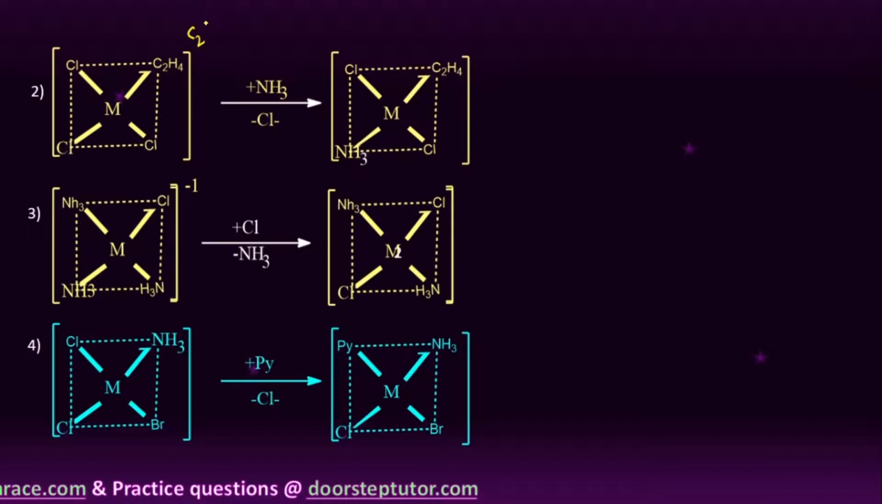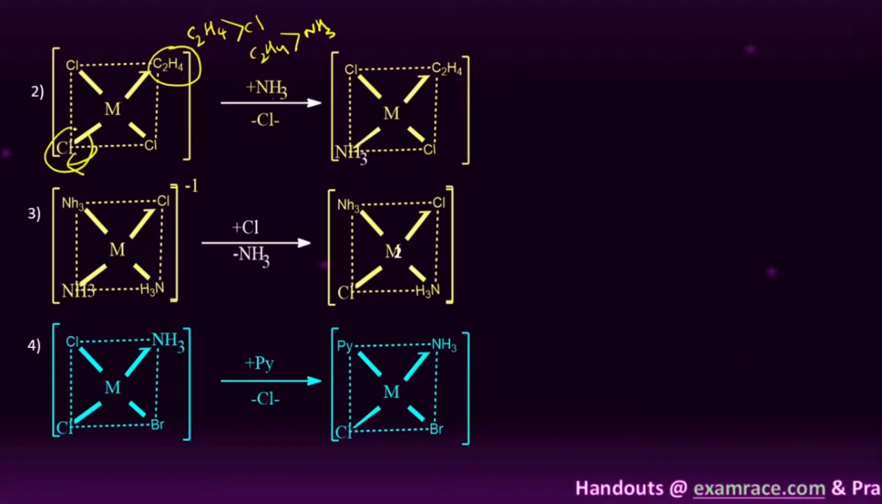So obviously it leaves the group which is present opposite to the C2H4. So here the Cl group leaves, and the NH3 occupies the position opposite to the C2H4. So then it leads to the formation of a trans complex. So that is very, very important, right?